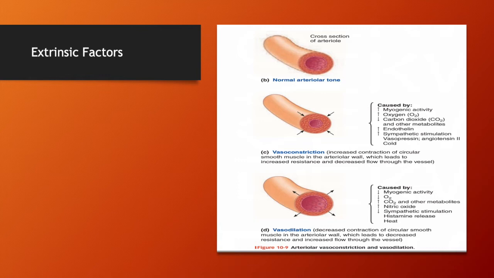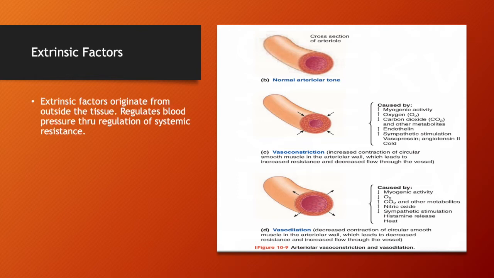We'll talk about extrinsic factors, which are different from intrinsic factors. As you can imply from the name, extrinsic factors originate from outside the tissue, and extrinsic factors regulate the blood pressure through the regulation of the systemic resistance. Resistance is going to be referring to the resistance of blood flow.